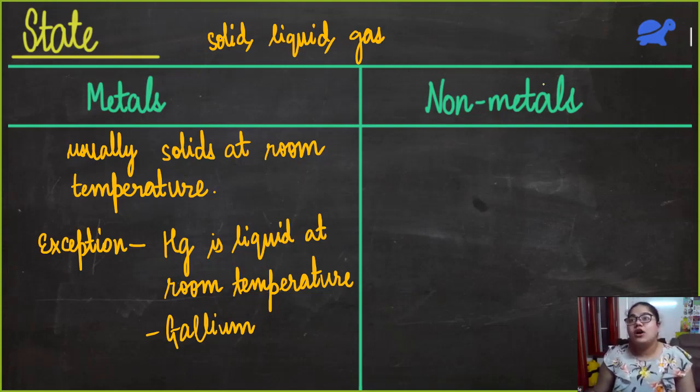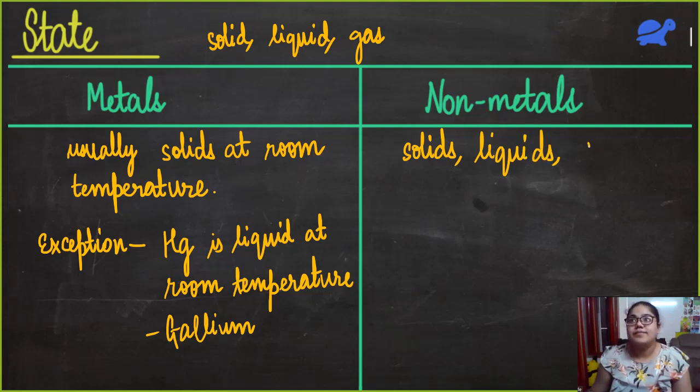Now, next we'll talk about non-metals. For non-metals, we do not have any particular rule. We have either solids or liquids or gases. However, gas is the most common one because almost 11 non-metals in the periodic table are in gas form. But solids are also a common state.